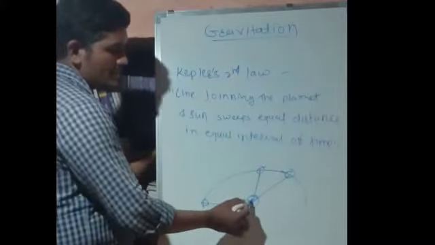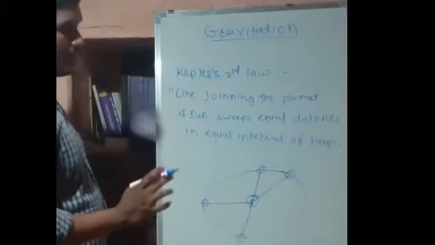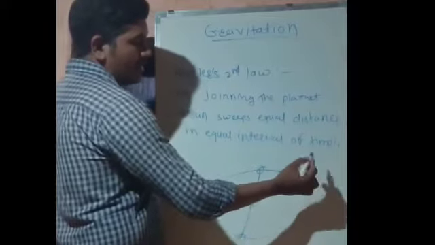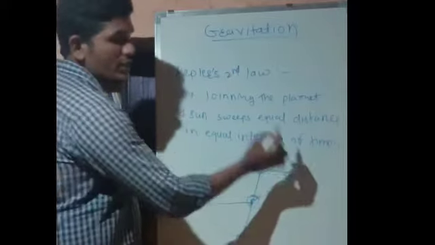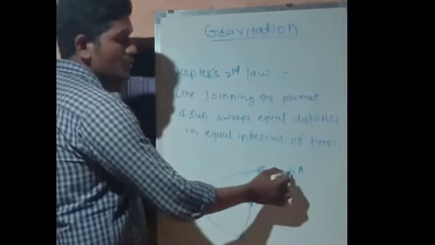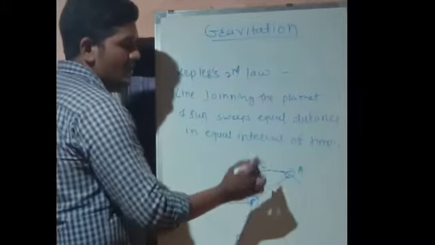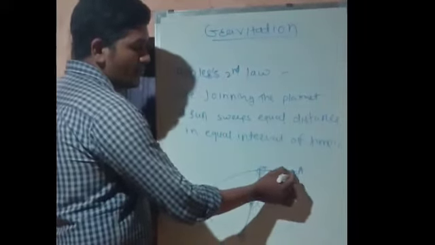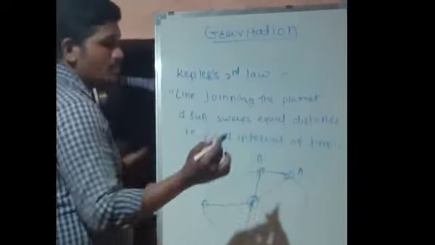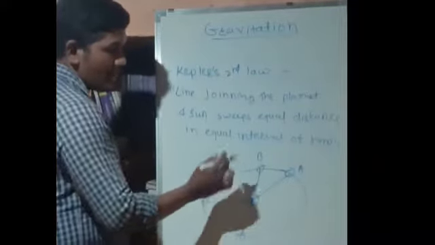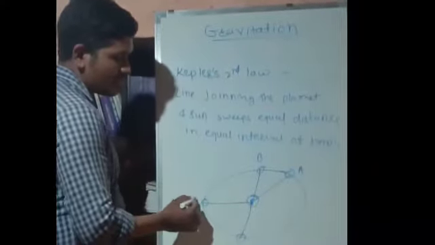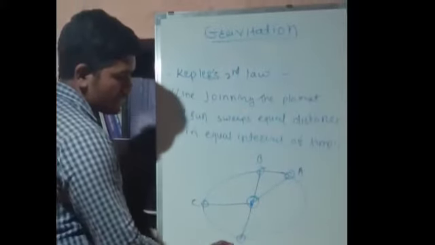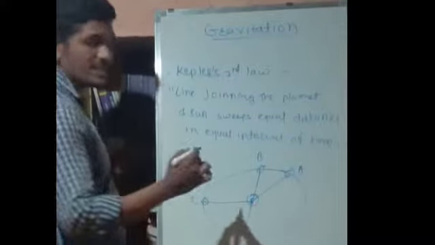The line joining the planet and sun sweeps equal area in equal intervals of time. We will understand this with the help of this diagram. Suppose this is the planet A. This is the initial position of planet A. Suppose planet A has moved from A to B. Now at the same time, suppose this is the planet C, and in the same time it has moved from C to D.